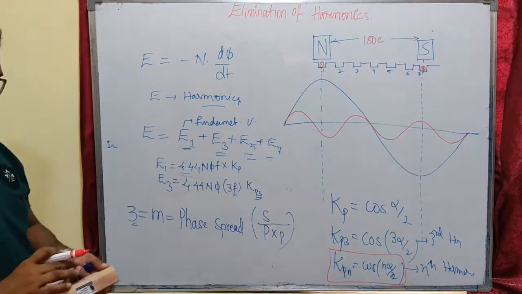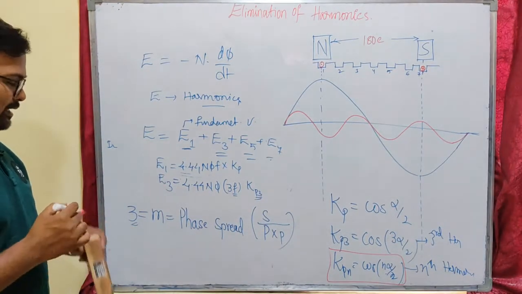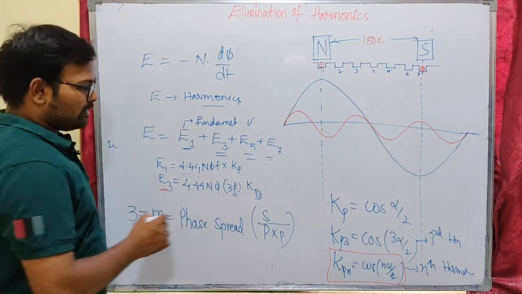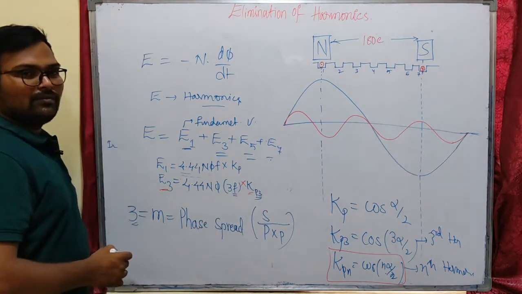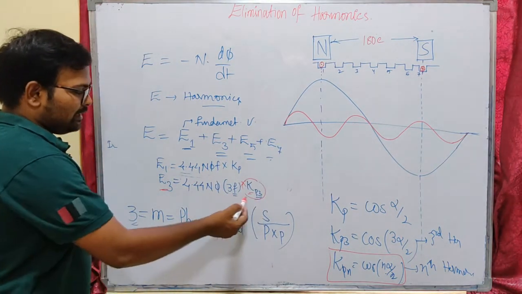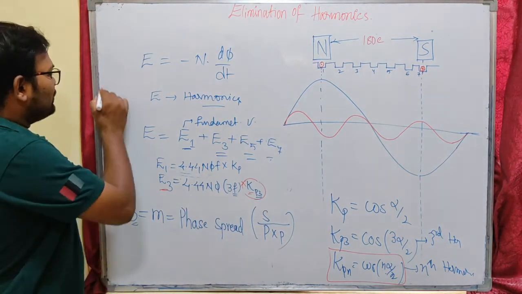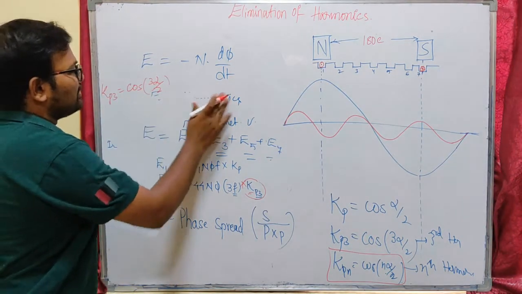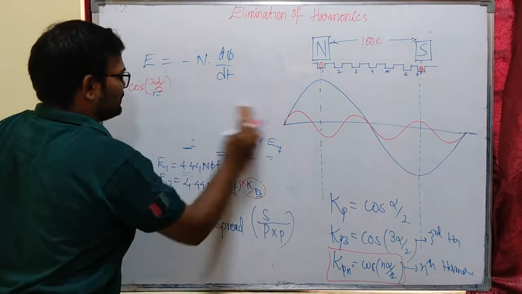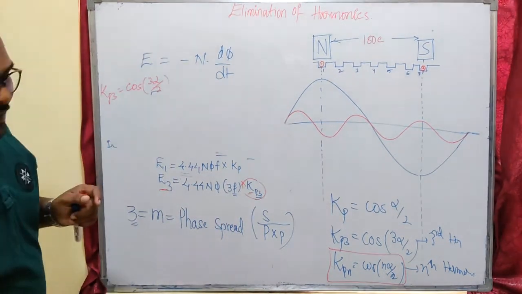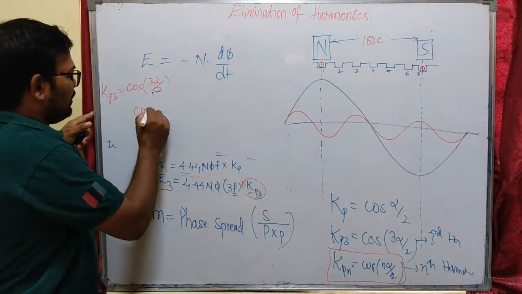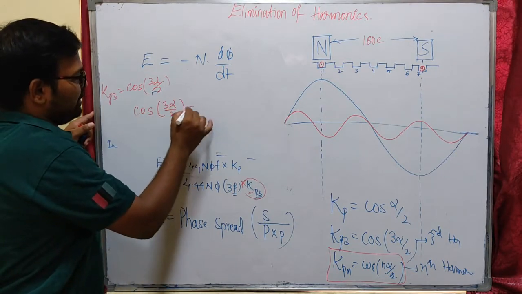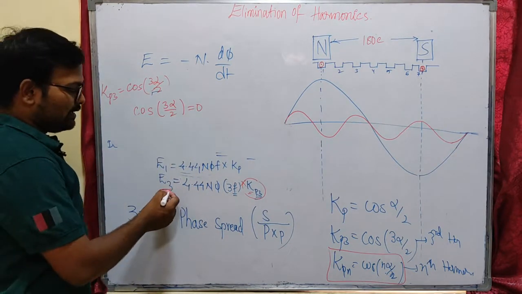So if we have to eliminate this E3, how can we do that? If you make this Kp3 0, the entire E3 will become 0. Kp3 is nothing but cos 3 alpha by 2. I have to eliminate this Kp3, so I have to make this whole expression cos 3 alpha by 2 equal to 0. Then only our E3 will be 0.